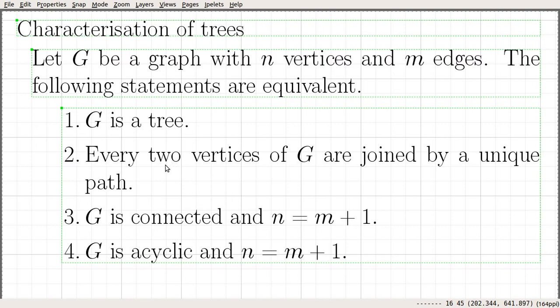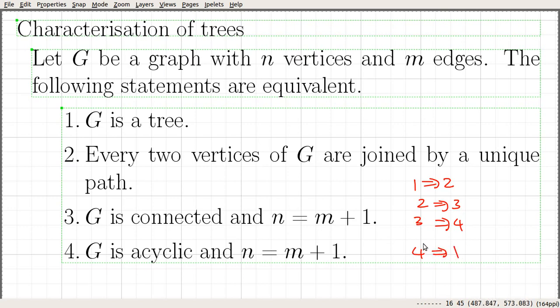Okay, in this video we continue our discussion on characterization of trees. So we were proving these four equivalences. In the last three videos we proved 1 implies 2, 2 implies 3, 3 implies 4. And in this video we are going to prove the last implication, 4 implies 1.